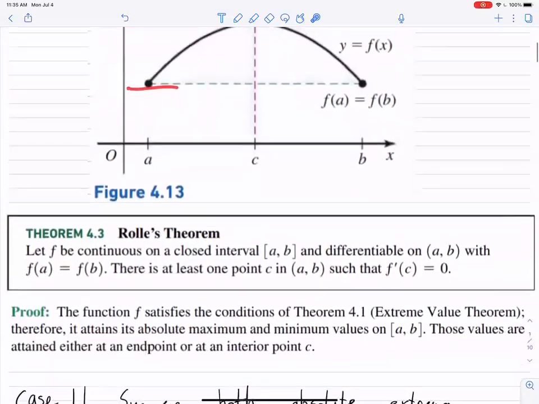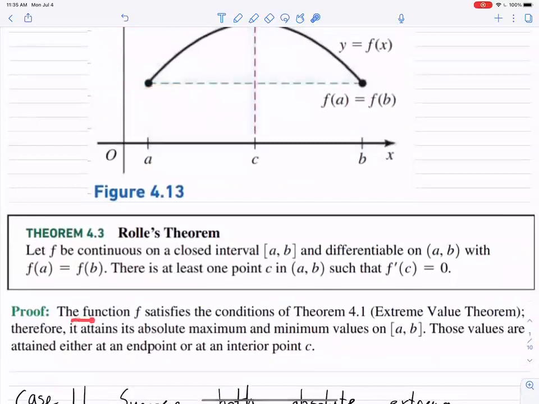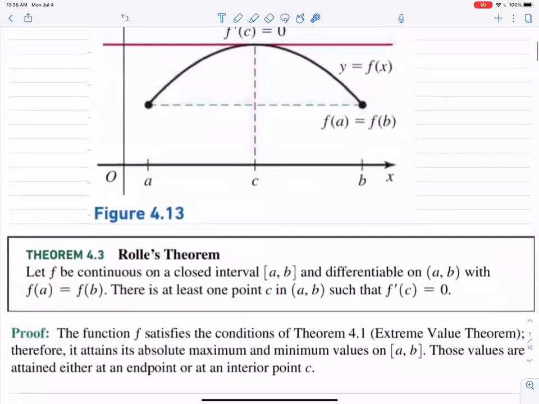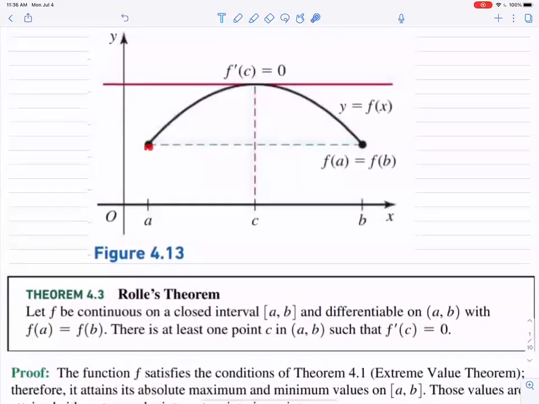And the proof is actually not that bad. The idea is that the function, because it is continuous, is going to satisfy the extreme value theorem, which means it has an absolute max and an absolute min on the closed interval. And those values are attained at either an endpoint or an interior point. So going back to this picture, the function is continuous and differentiable, so it must attain an absolute max and an absolute min. In this case, the absolute min is there and there, and the absolute max is up here.